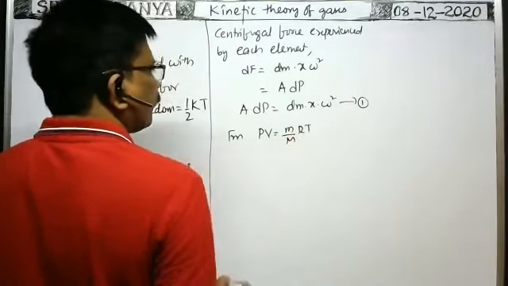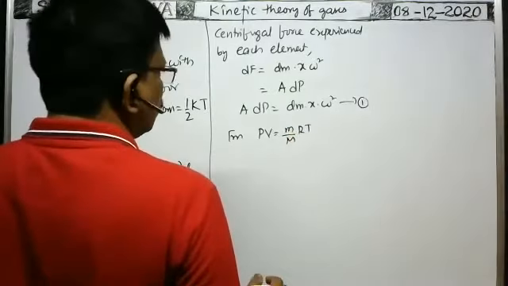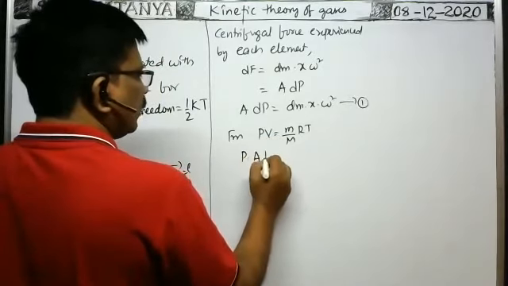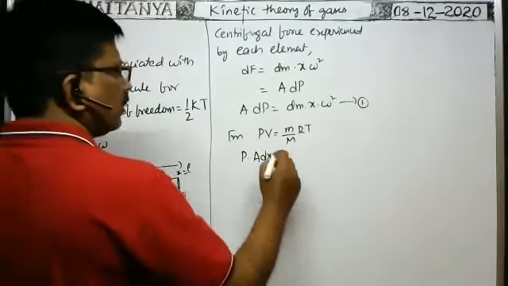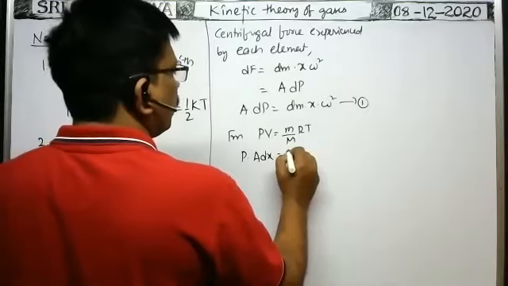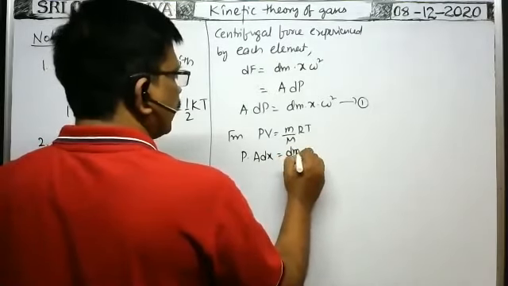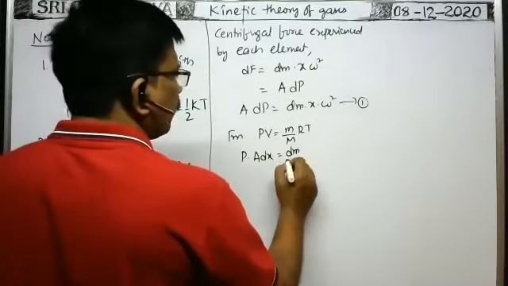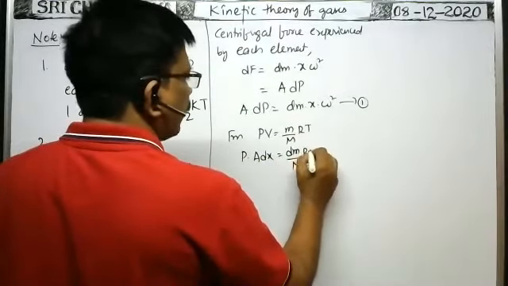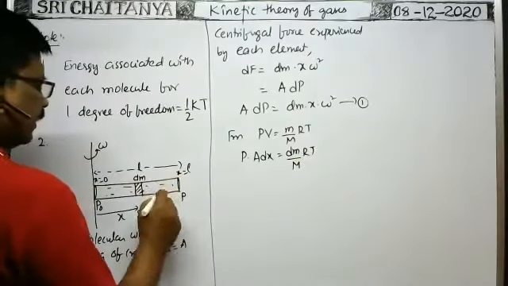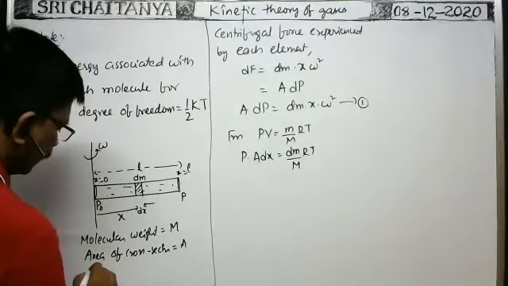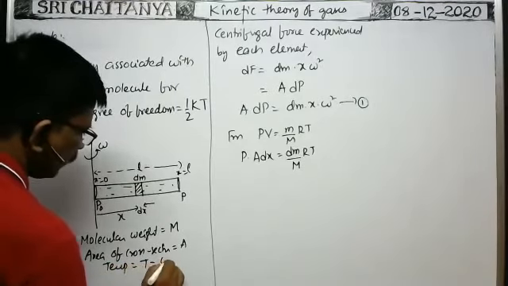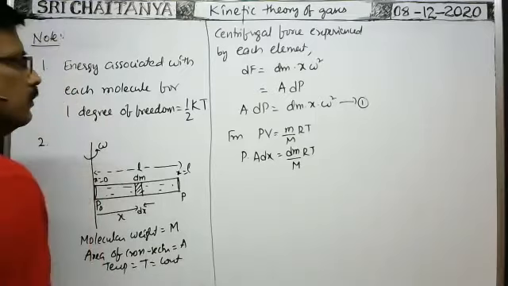So P into the volume of the element, that is area of cross section A into the length of the element dx, is equal to the mass of the element dm, because we are discussing the element only, by molecular weight M into capital R into T. Suppose the temperature is constant here, uniform temperature T throughout.